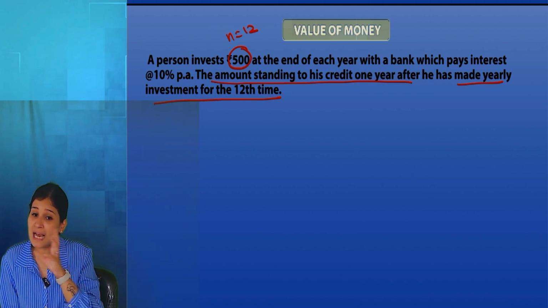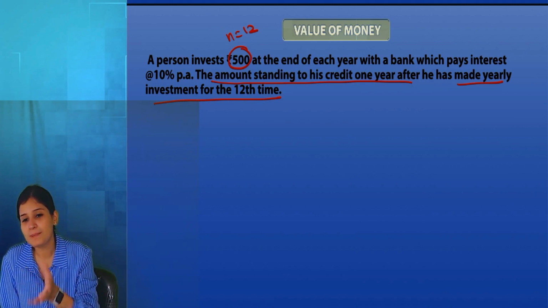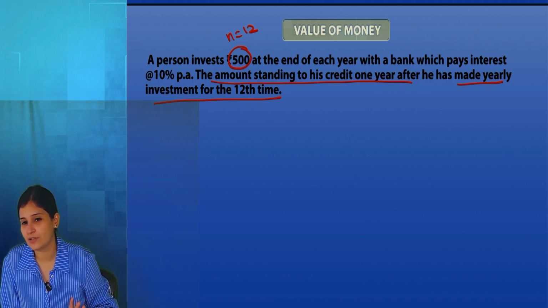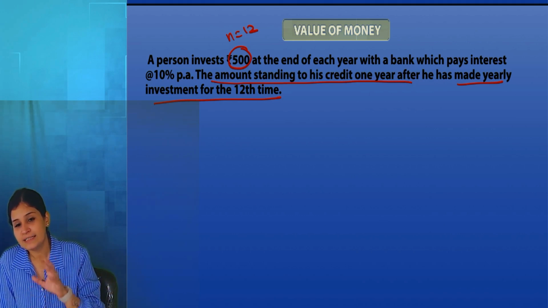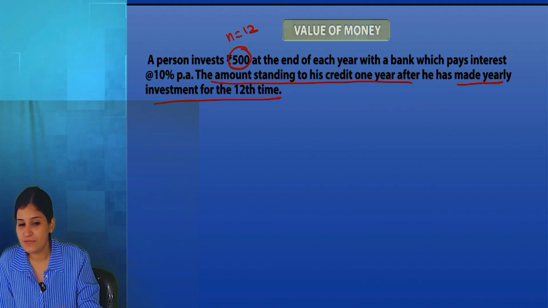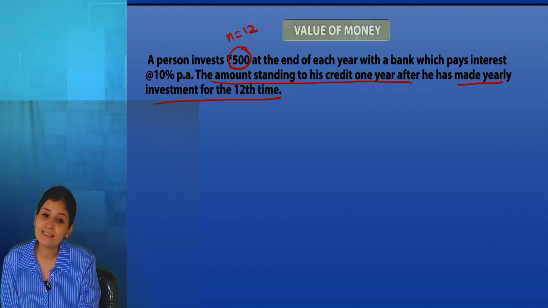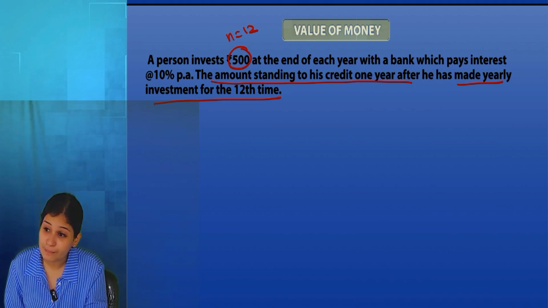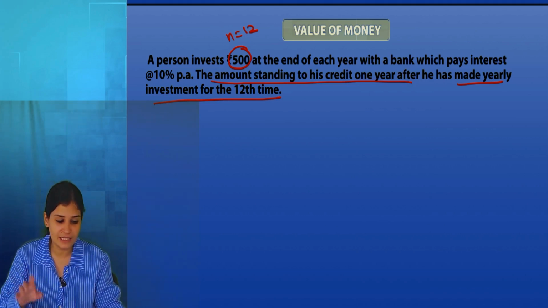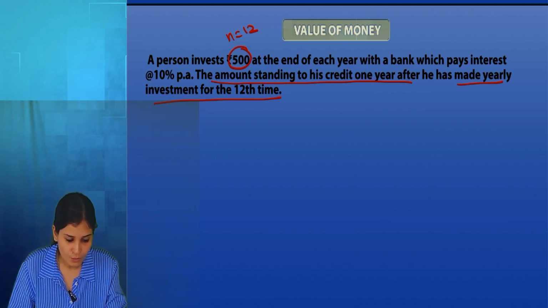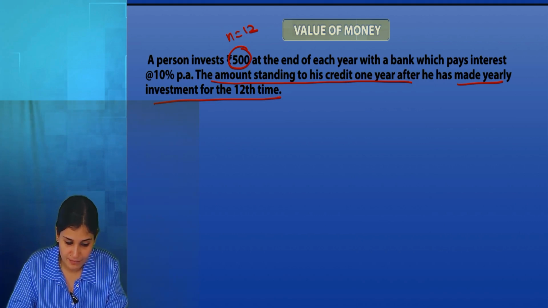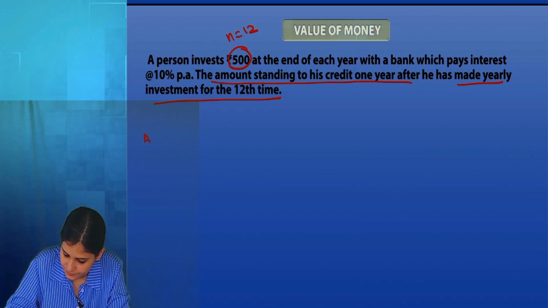And for the last 13th year, normal present value, future value will be carried. So let us first find out that if I would have made a payment of 500 for 12 years, what is the amount that would have been receivable at the end of 12 years? Let us find that first. What is the amount that will be receivable at the end of 12 years?